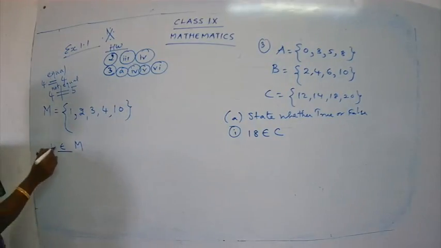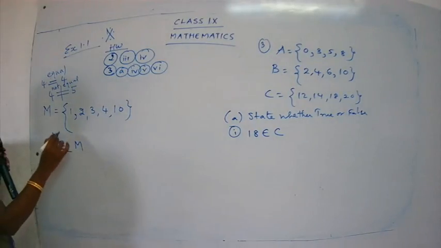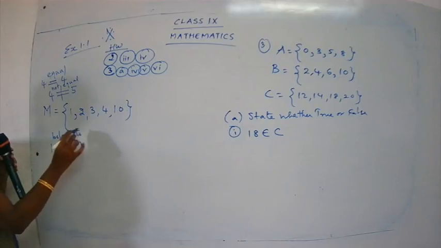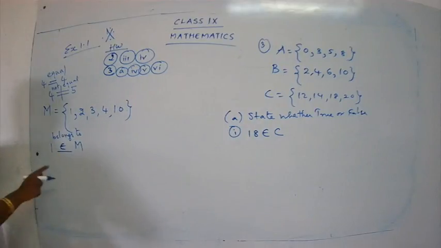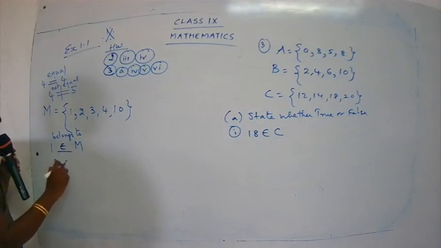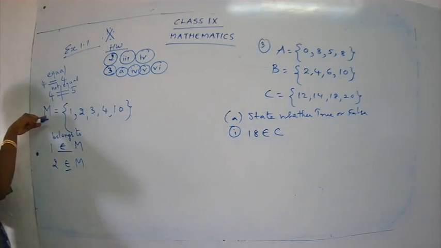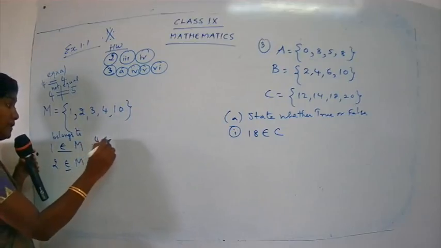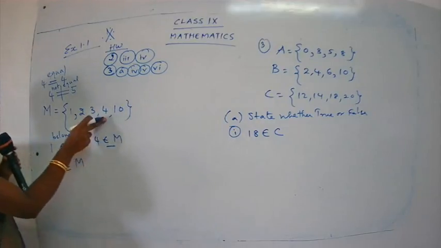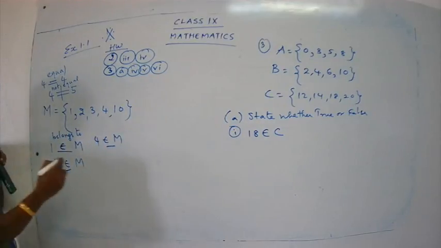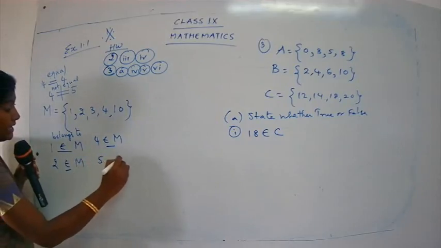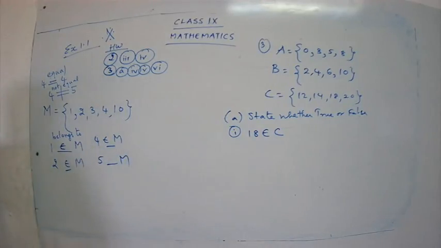Clear? Yes. 1 belongs to, read the symbol carefully, belongs to. 1 belongs to M. 2 belongs to M. 2 is belonging to M. 4 is belonging to M. Yes, 4 is present. Okay, if I give you a number 5, is 5 belonging to M?